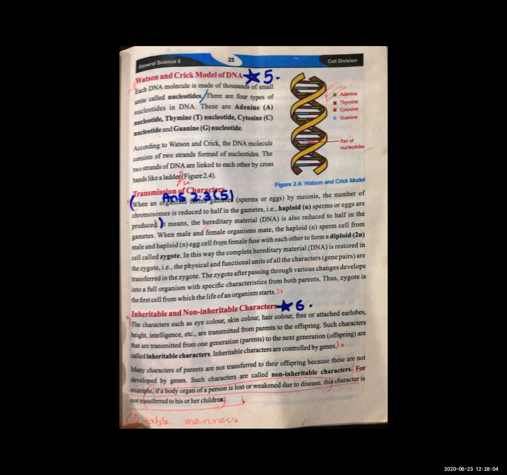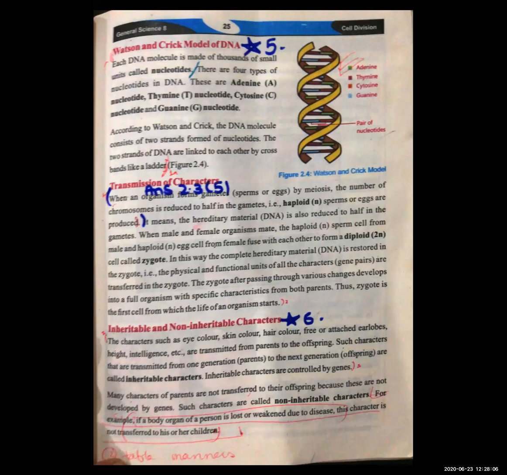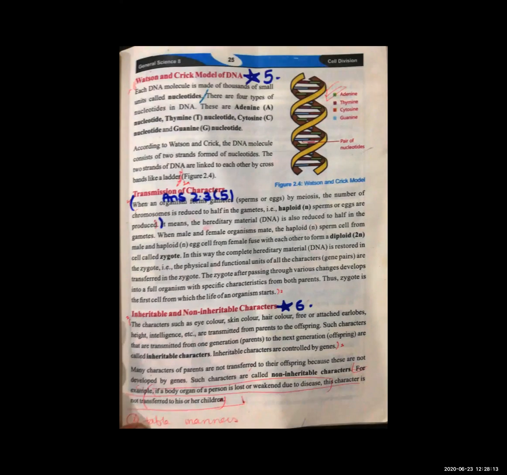They were 2 scientists who gave the model of DNA, and this is the acceptable model of DNA, which they gave us on the basis of theories and observations. That's why we are able to say that this is the correct model of DNA. Now you can see in the diagram that this is the double helical strand.